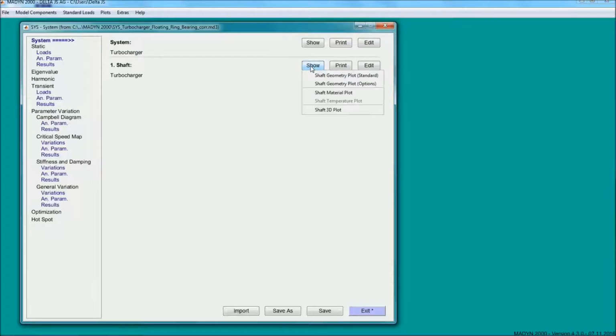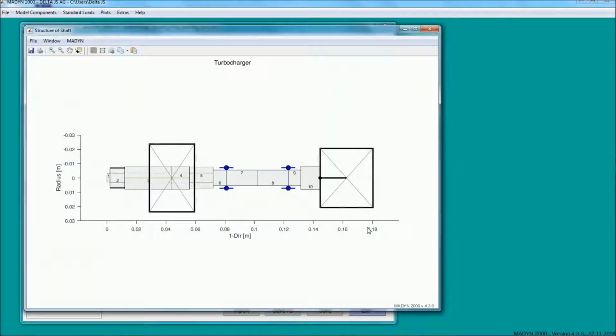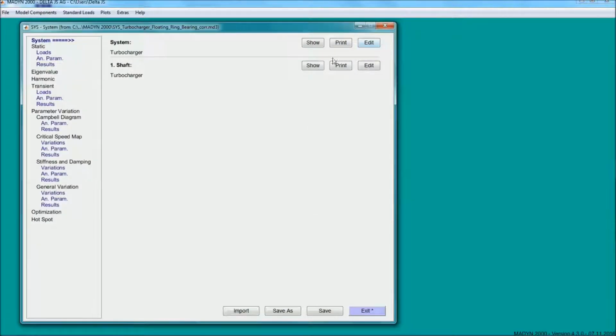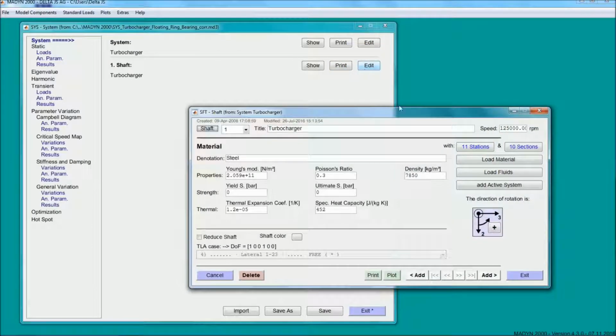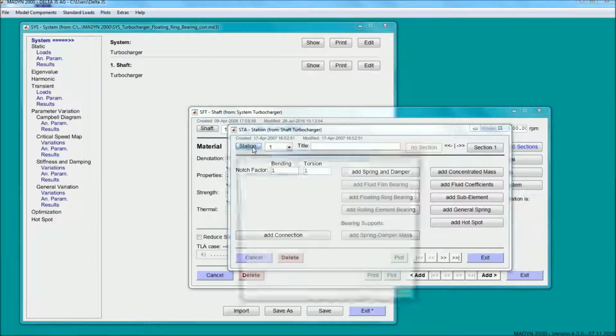Here is the model of the automotive turbocharger rotor that we are going to analyze. It consists of the compressor impeller, the turbine impeller, and the shaft, which is supported by two radial bearings. In this example, the bearings are full floating ring bearings. We are going to see how to model this type of bearings in Madin 2000.